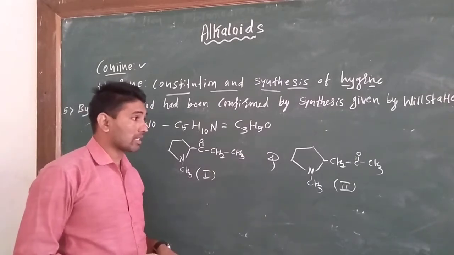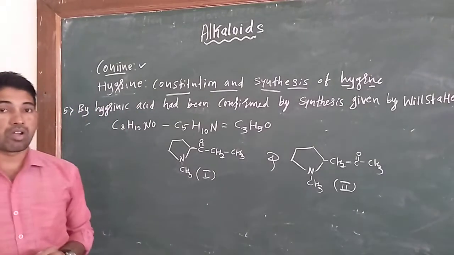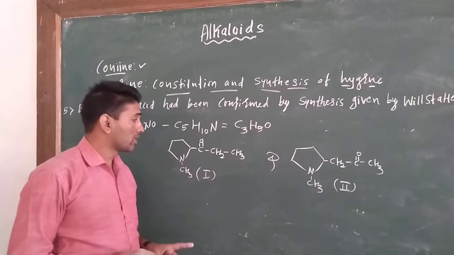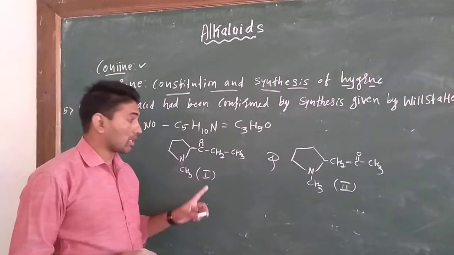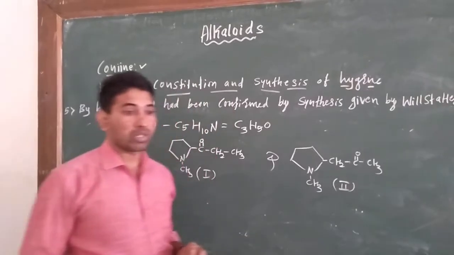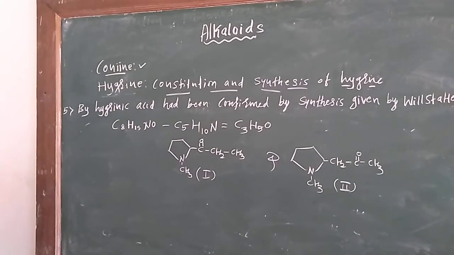I am going to discuss this on the basis of the synthesis of hygrine. The exact structure was confirmed by the synthesis by the Hess method.